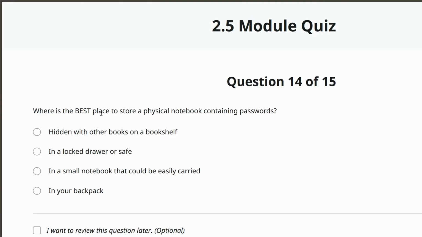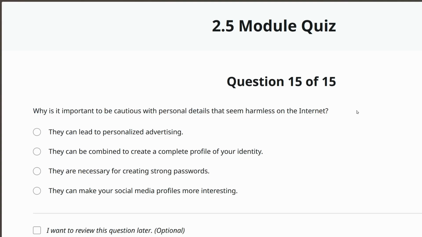Where is the best place to store a physical notebook containing passwords? In a locked drawer or safe? Why is it important to be cautious with personal details that seem harmless on the internet? They can be combined to create a complete profile of your identity.